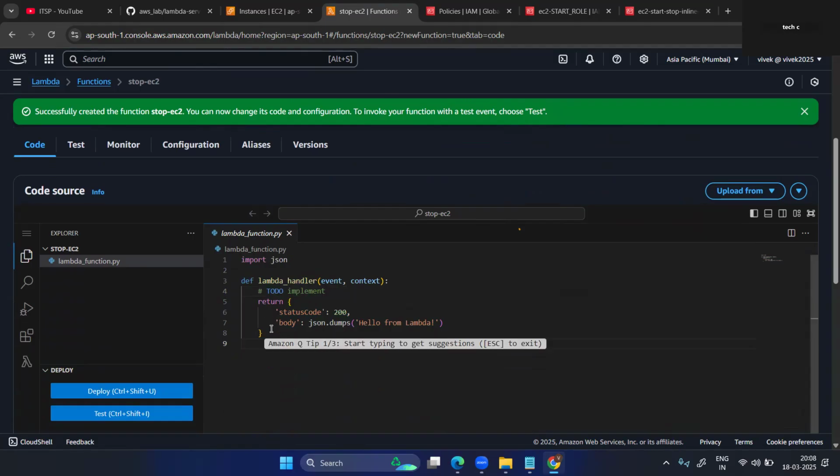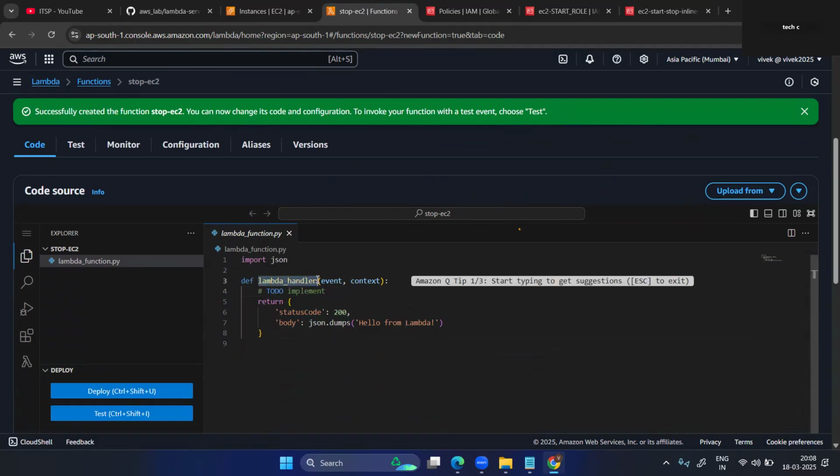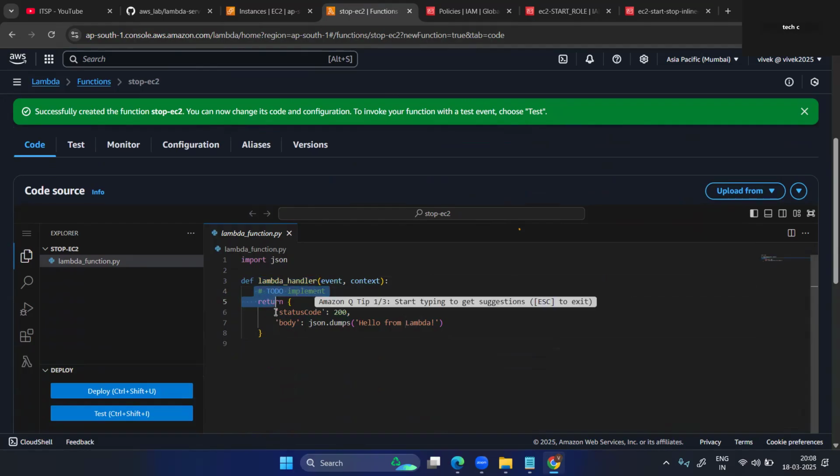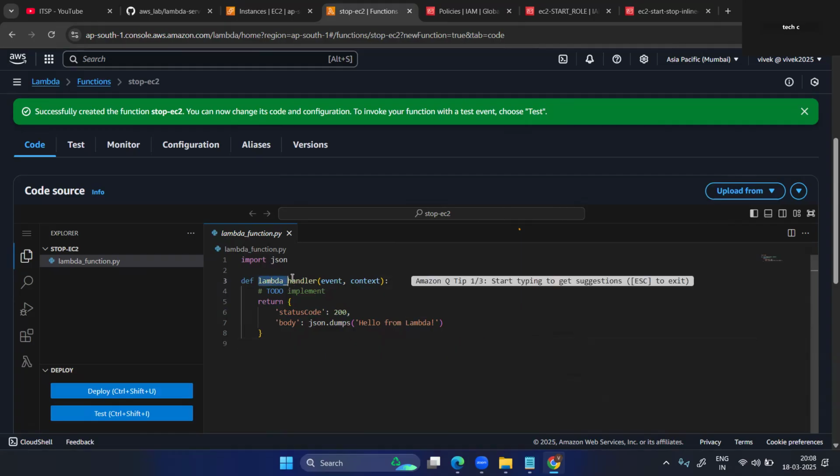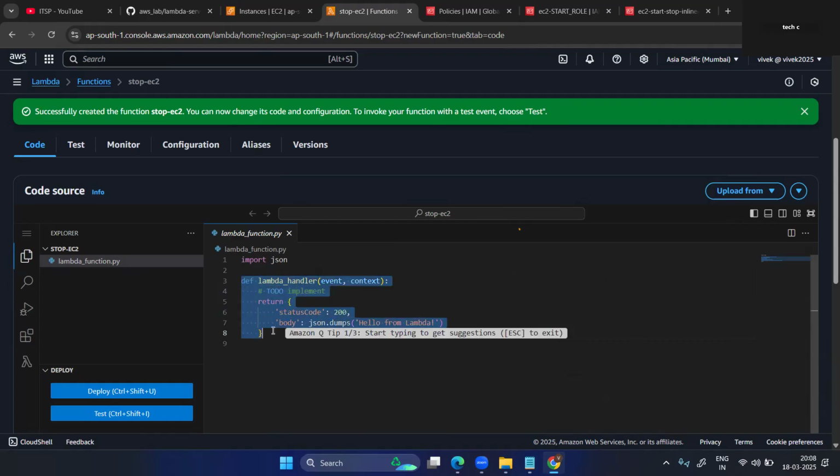An important thing: the Lambda handler is the predefined function. Whatever you want, you can do inside this function, like start, stop, whatever you want. So the handler is important. It is the same as the main method in Java, where program execution starts. So we need this.